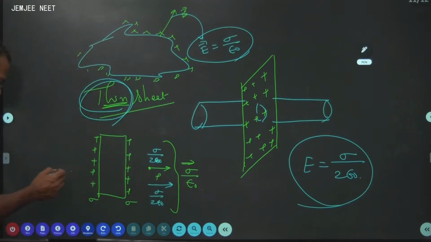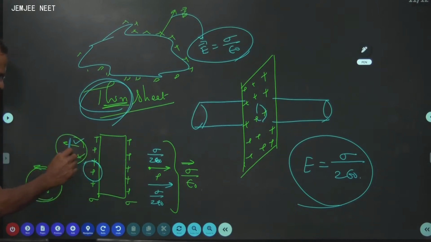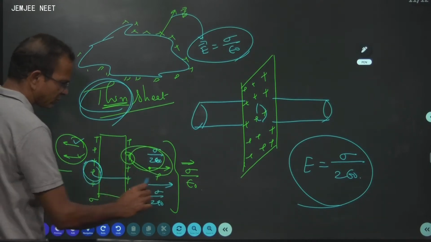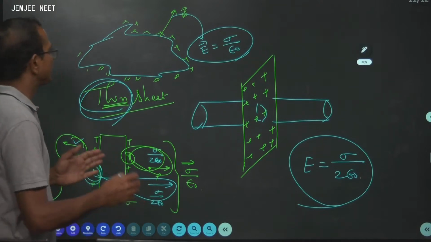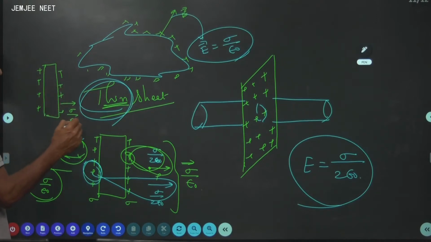Of course, here also you will get sigma by 2 epsilon naught. Here is sigma by 2 epsilon naught, again sigma by epsilon naught, because this surface contributes here, even this surface contributes here. So, you will get 2. Similarly, this surface contributes the first one, sigma by 2 epsilon naught, again this surface contributes the second one. So, in simple language, in the case of a thick sheet, what we call simply a sheet, you get electric field sigma by epsilon naught on both sides of the sheet.